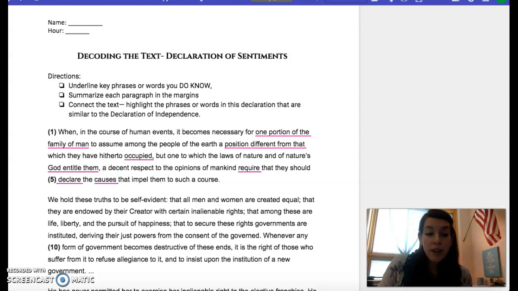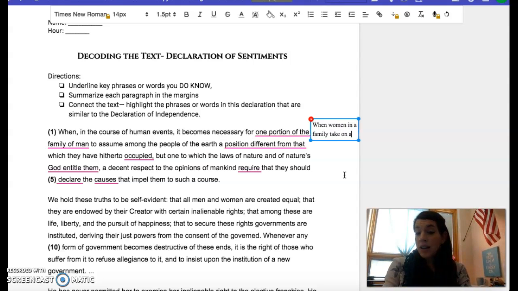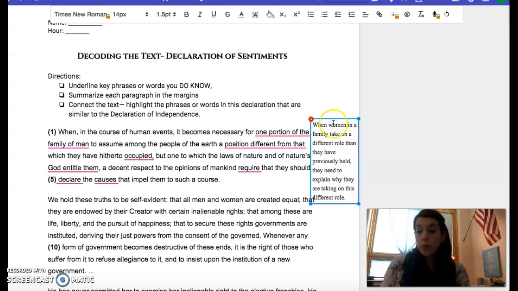What this paragraph is saying, so now we need to summarize, is that when women in a family take on a different role than they have previously held, they need to explain why they are taking on this different role.